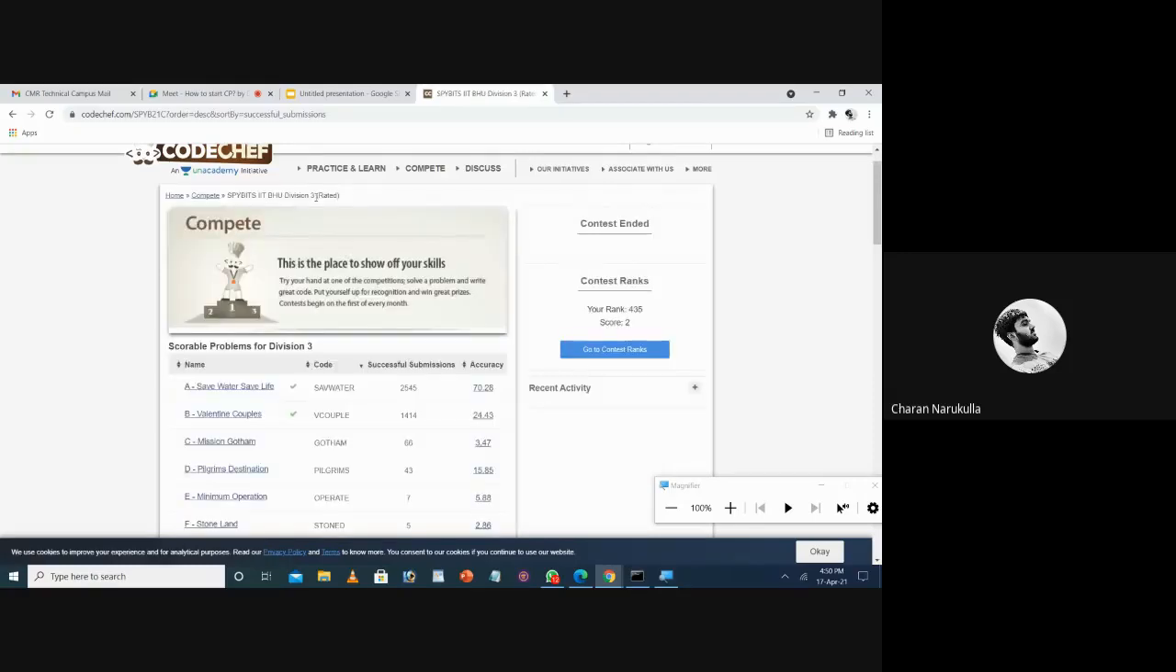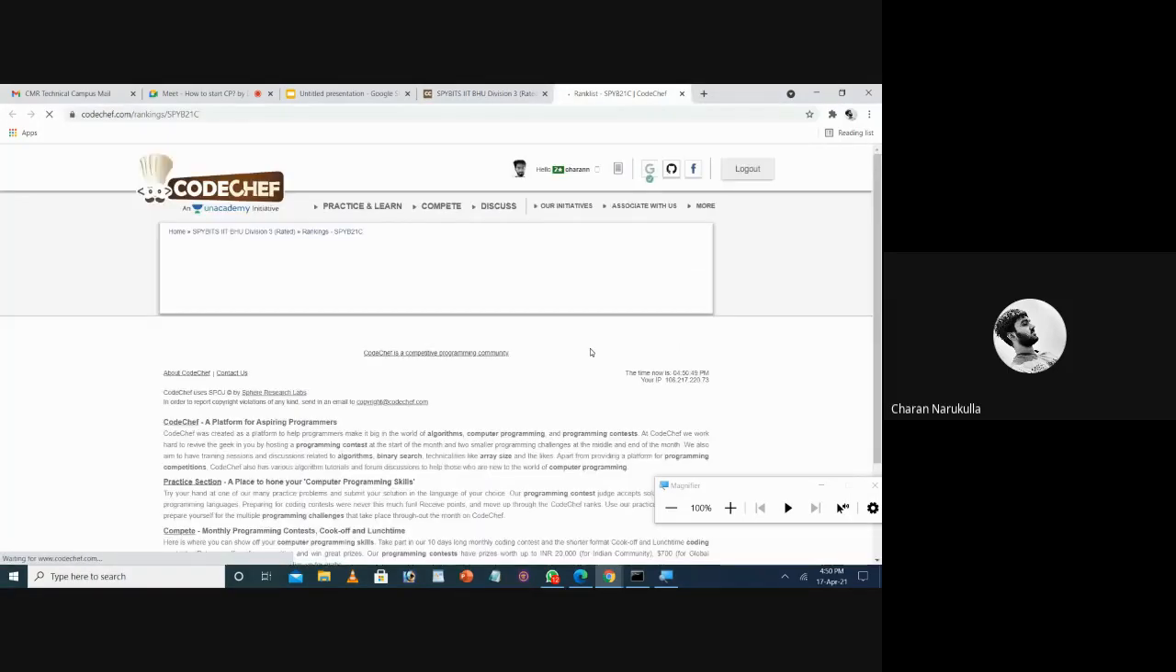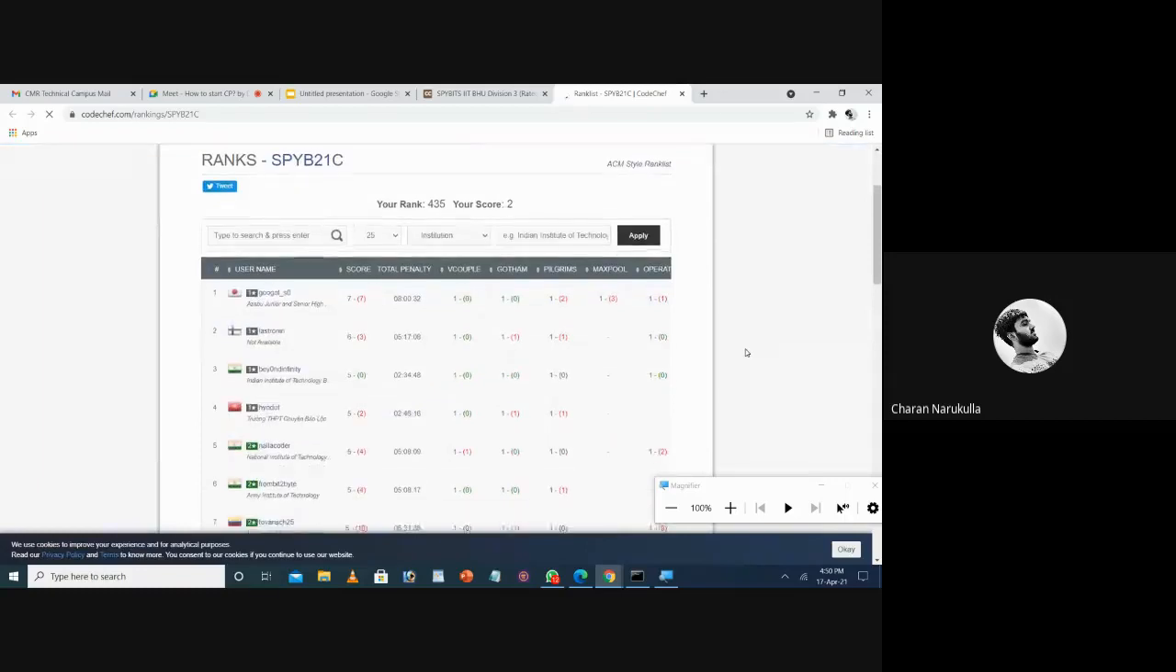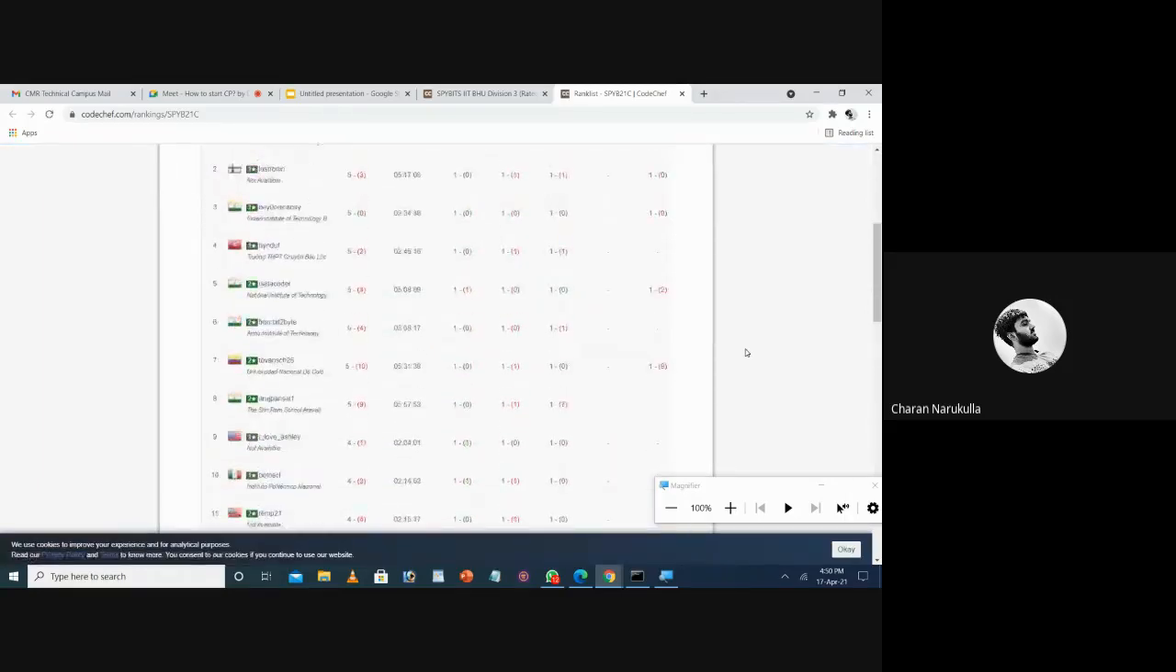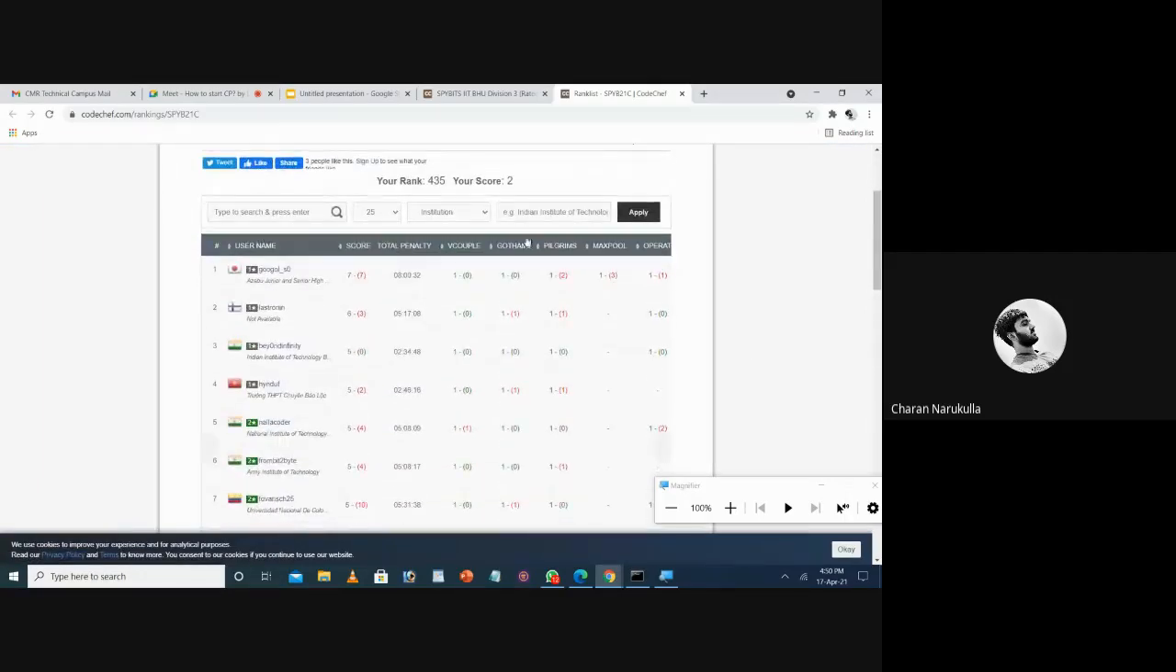In order to check that rank, you need to visit the main page of the contest, and then you need to click on the Go to Ranks button. There you can check the ranks of all the people who submitted a code, whether the correct one or the wrong one. Here the red color implies the number of wrong submissions.